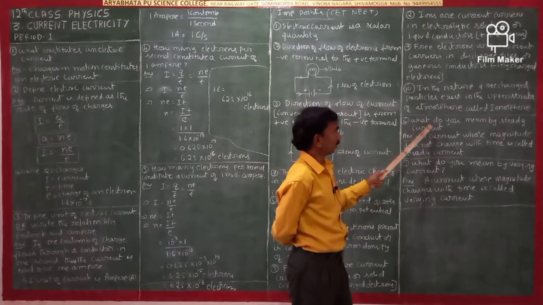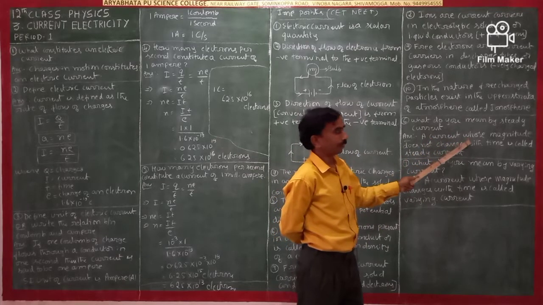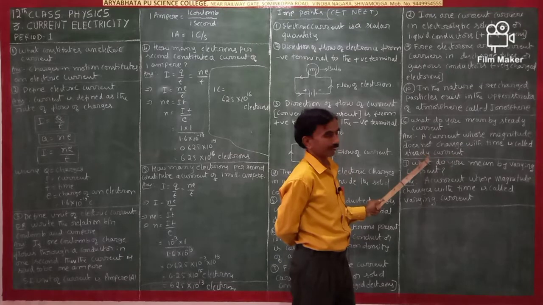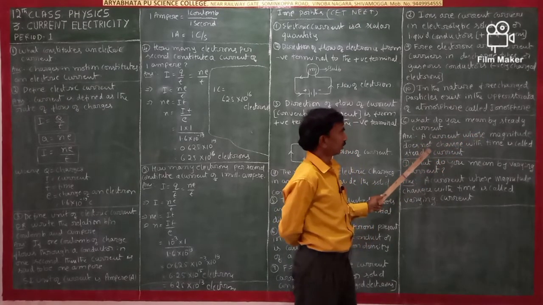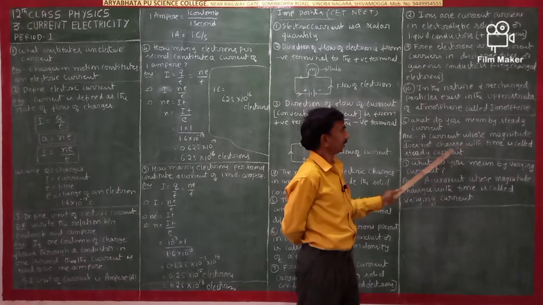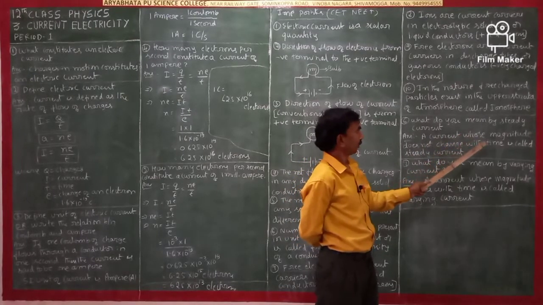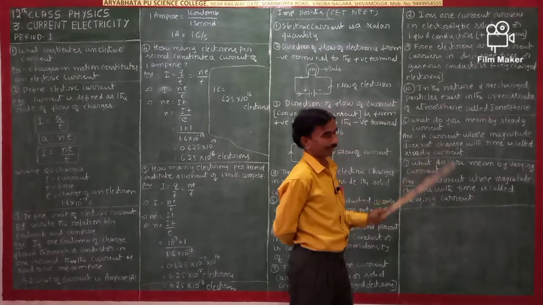Next, what do you mean by steady current? A current whose magnitude does not change with time is called steady current.